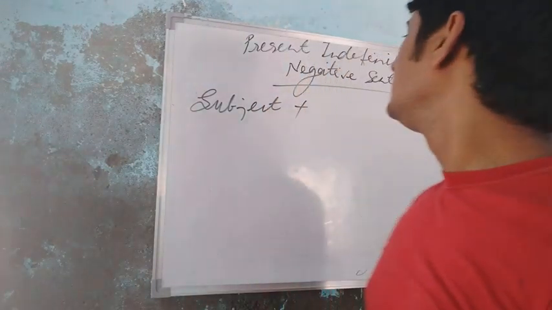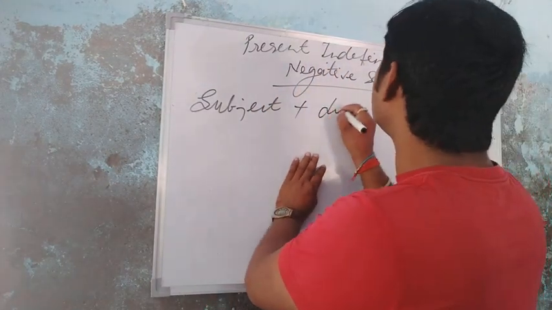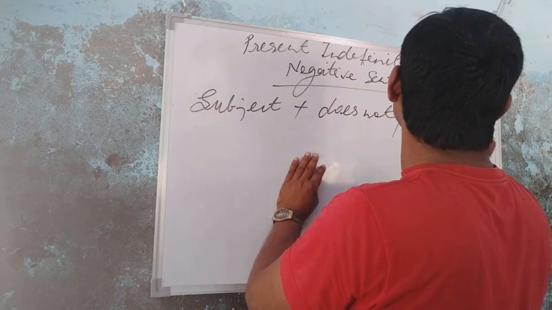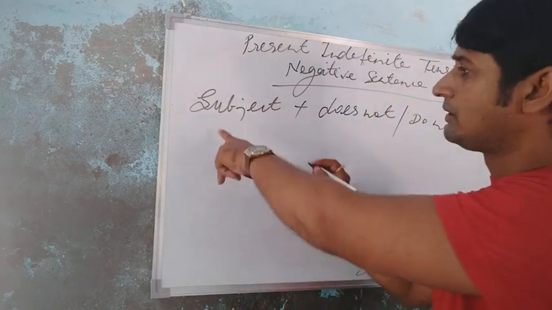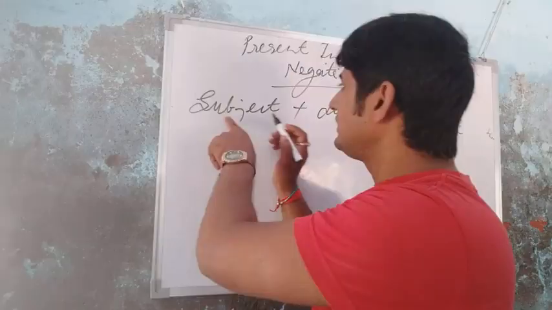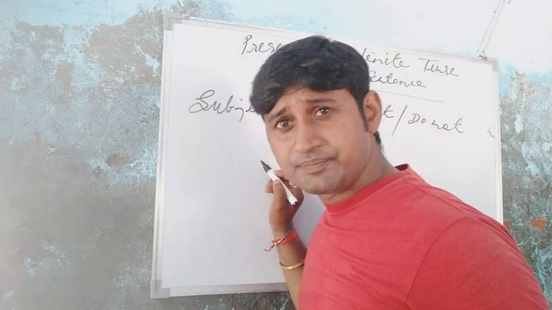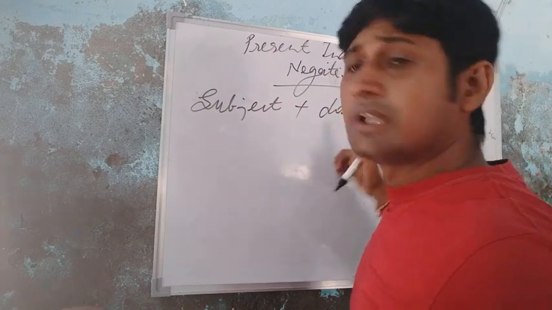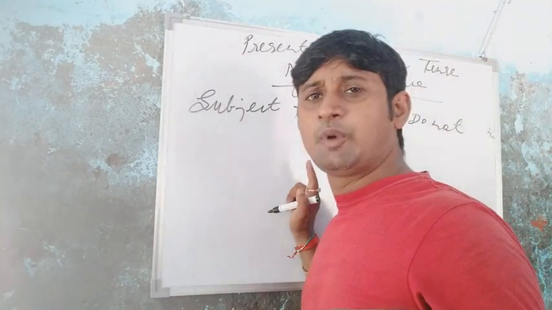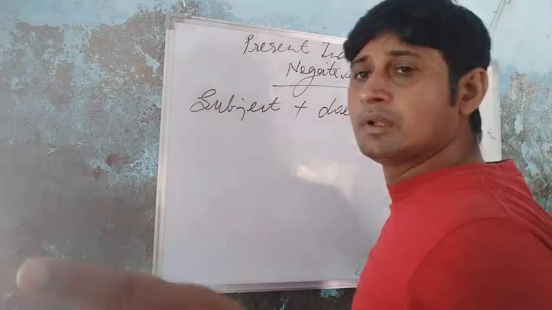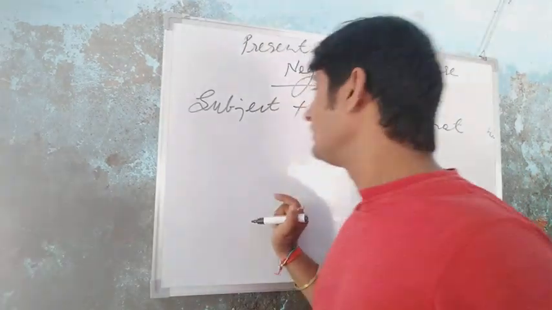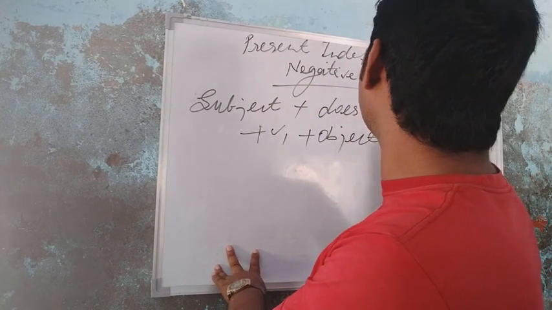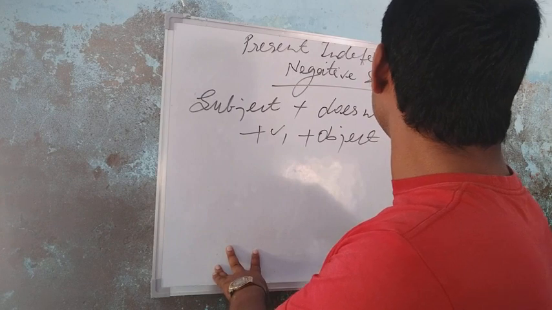Then write does not or do not. Students, be careful, it depends on the subject. If the subject is the singular number, you will use does not with it. And if the subject is the plural number, you will use the helping verb do not. Okay, students? And use verb first form, then object plus etc.